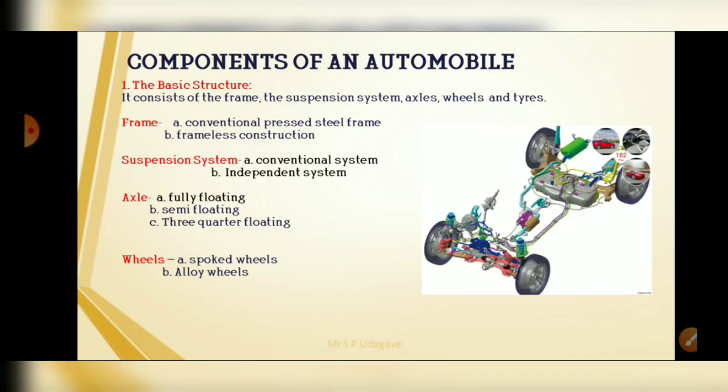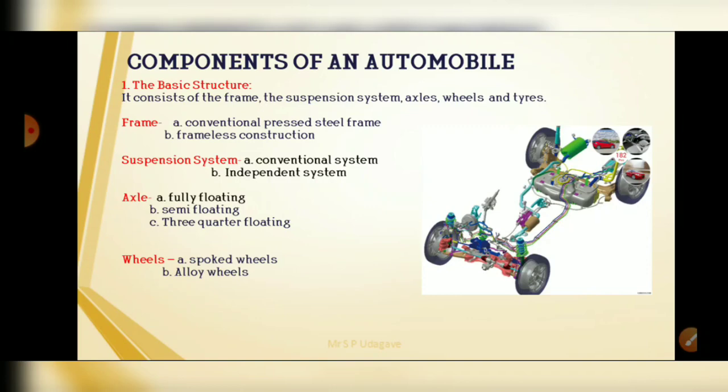These are the vertical load and the torque reactions due to the drive and brake, that is, a side thrust. So the axles are subjected to different loads. And there are three distinct types of rear axle: the fully floating type, the semi floating type, and the three-quarter floating type.